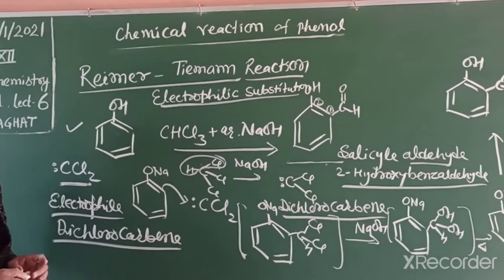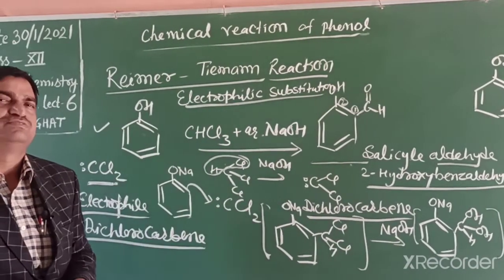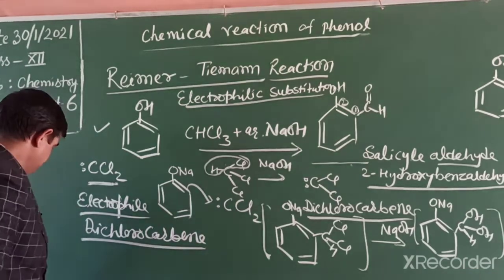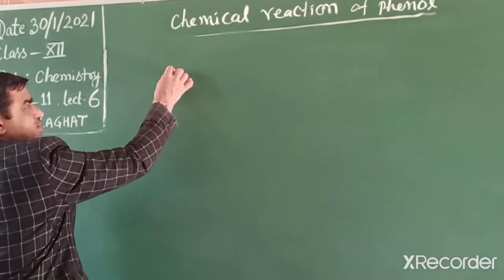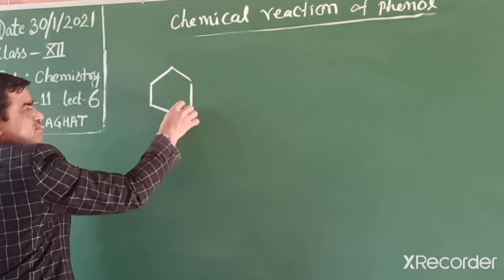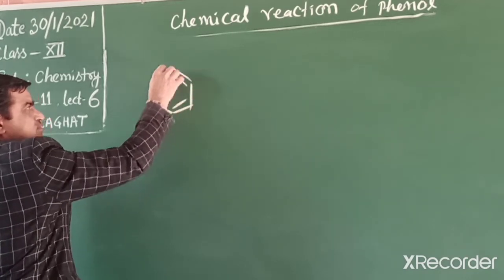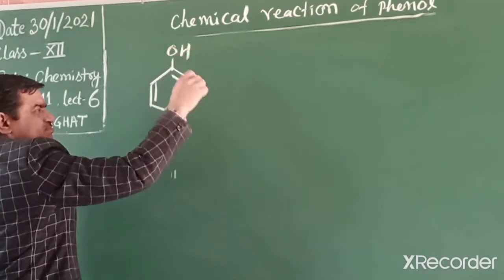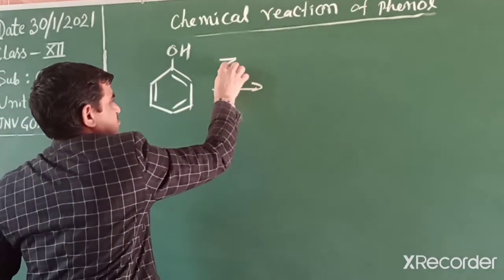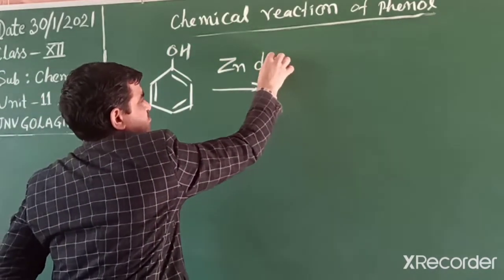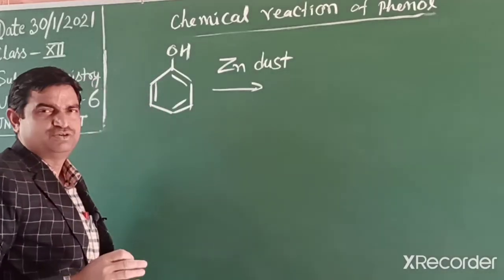The next reaction we will discuss is the reaction with zinc metal. When phenol reacts with zinc dust, what is the role of zinc?